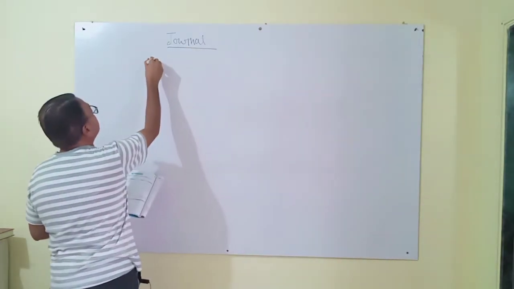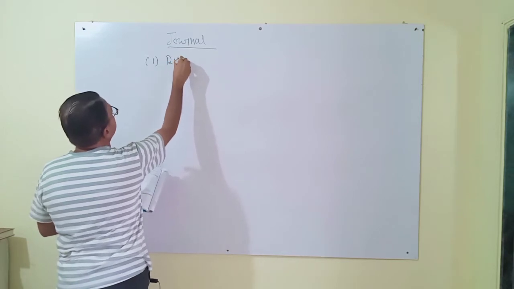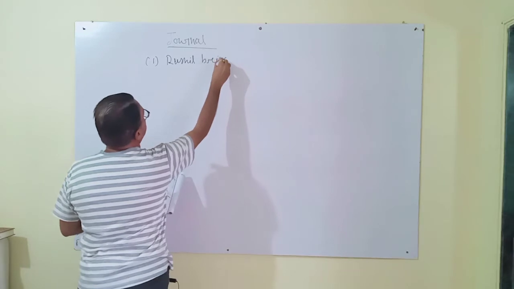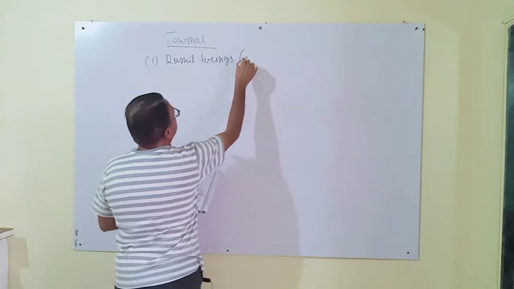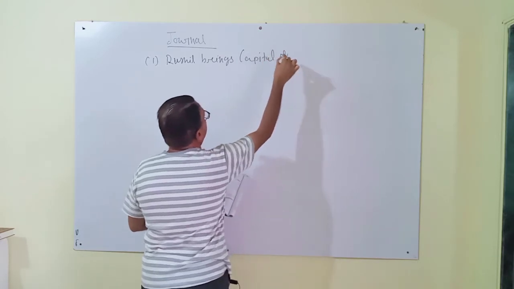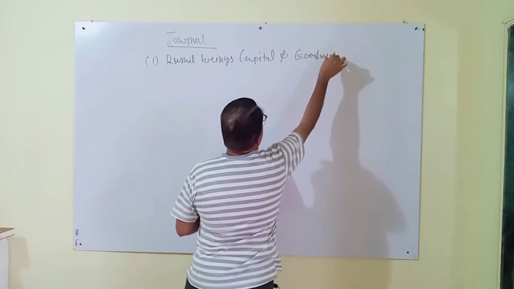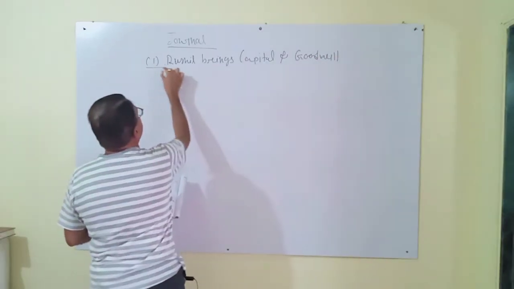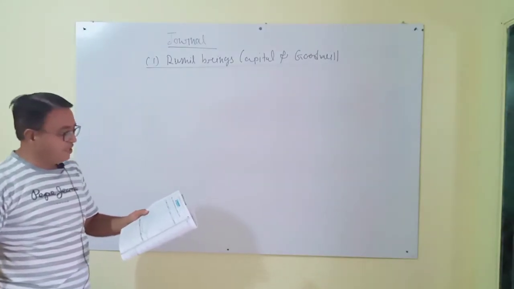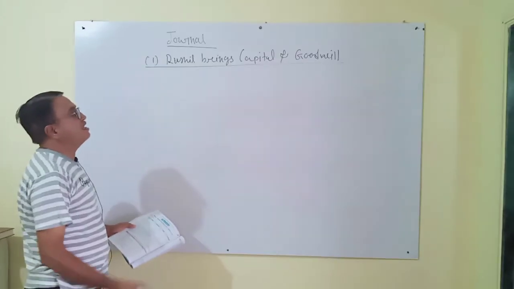The first one is Rushil brings capital and goodwill. Journal entry for this transaction. First, Rushil brings rupees 1 lakh as his capital. What will be the journal entry?